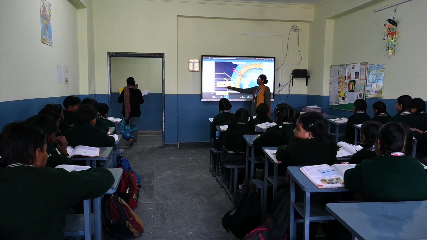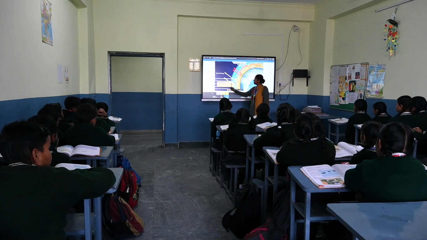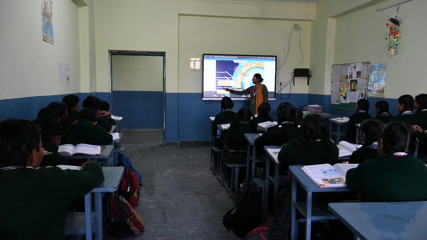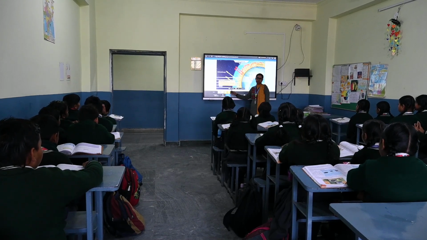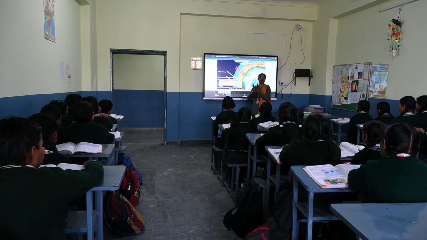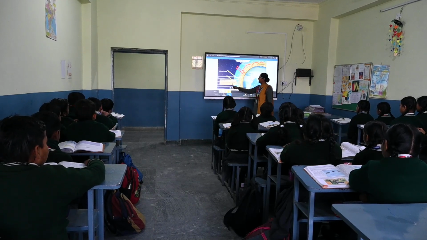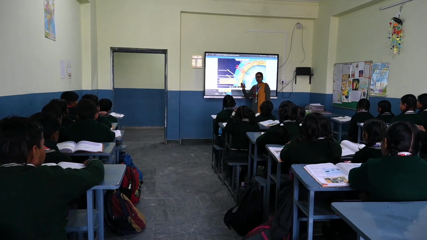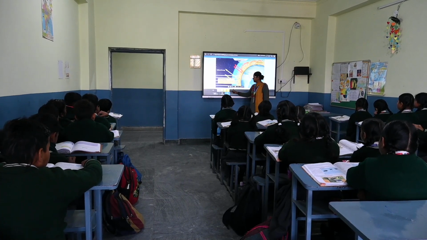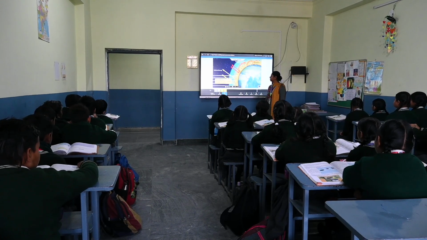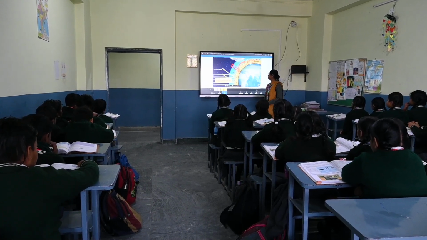So what is global warming? Global warming is the rise in the average temperature of the Earth as more heat is trapped. Trap means it is coming closer, trapping, and so that heat is increasing in temperature and global warming occurs. The rise in the Earth's temperature is referred to as global warming.